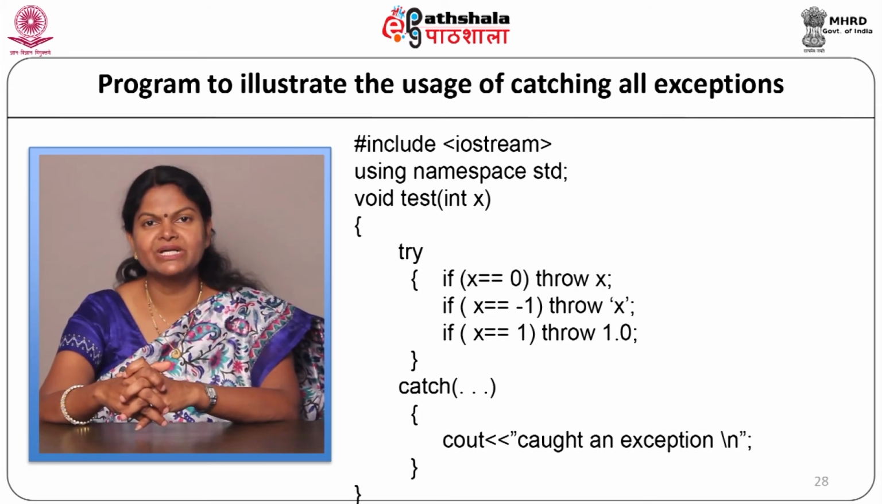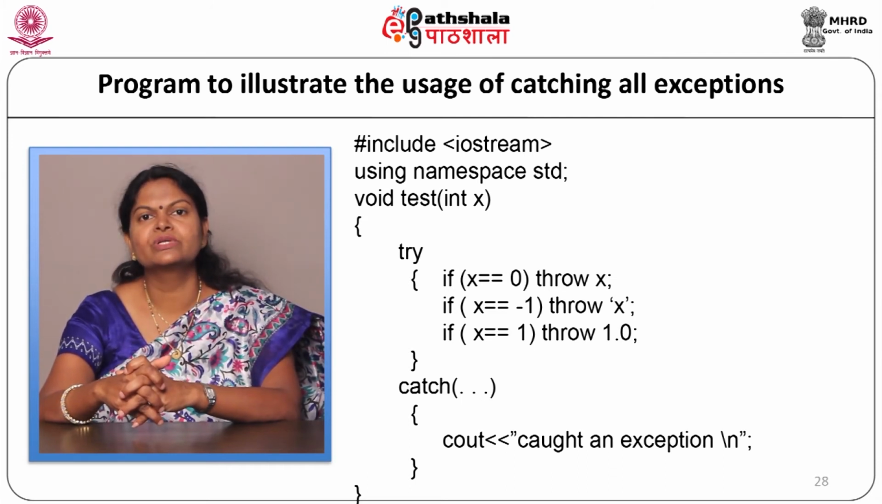Now, let us see the program to catch all the exceptions. We will start with our program: #include <iostream>, using namespace std. Now, we will first write the test function as void test(int x). Inside this function, we are going to write two blocks, one is a try block and second is a catch block. So, let us write the try block first, try. Here, we are going to write three if conditions. If x equal to 0, throw x. If x equal to -1, throw character x. If x equal to 1, throw 1.0. Our try block will end.